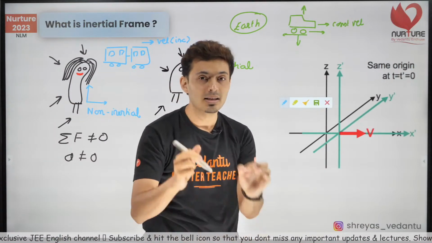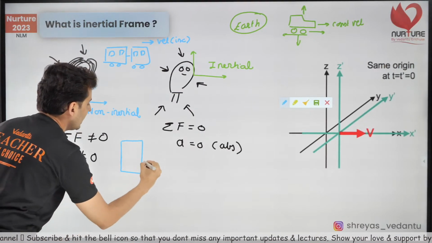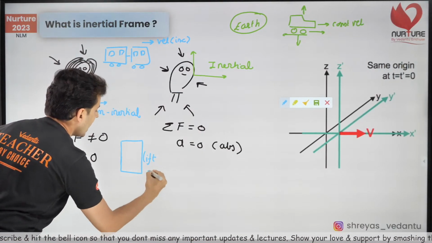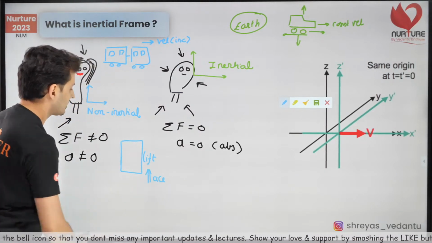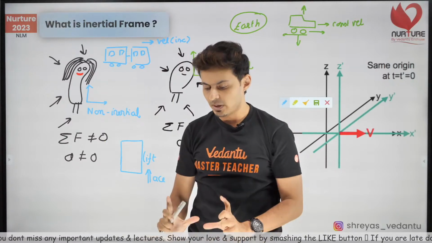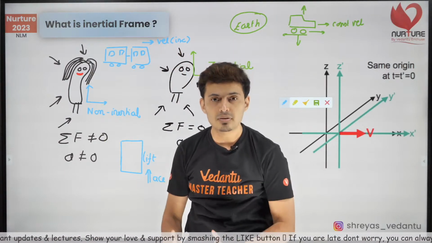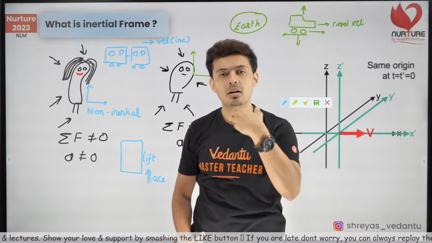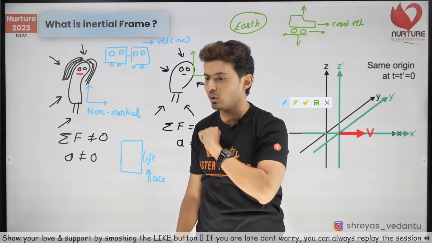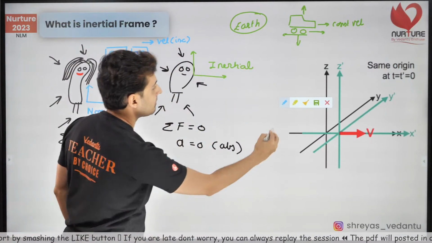So I hope it makes sense. Similarly, if I have a lift which is accelerating upwards, it's going up. It's having 1 meter per second, then 2 meters per second, then 5 meters per second, then 10 meters per second. It is accelerating upwards. Then it is also non-inertial.